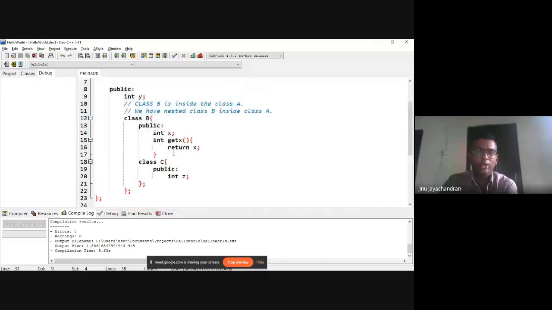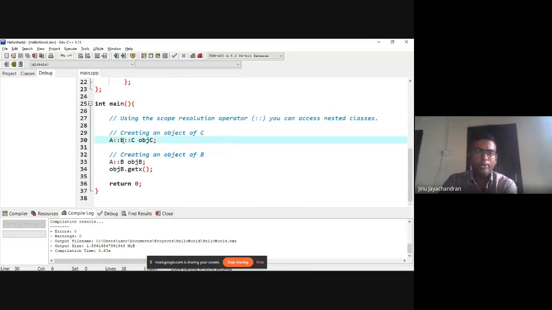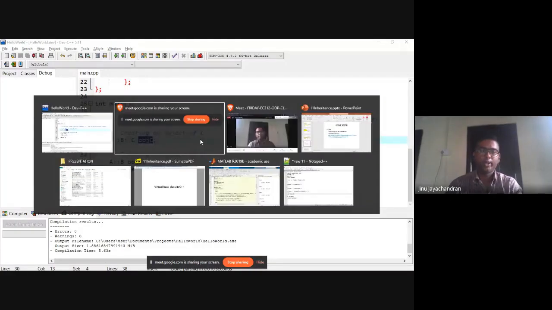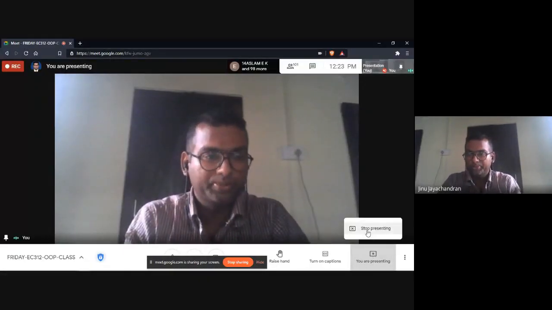Similarly, if you want to create an object of class C, which is inside class B, then you say A scope resolution operator B scope resolution operator C. Then you say object C. So that will create the object for class C. So you can have any number of classes inside other classes. Fine. Okay, so that's all for today.